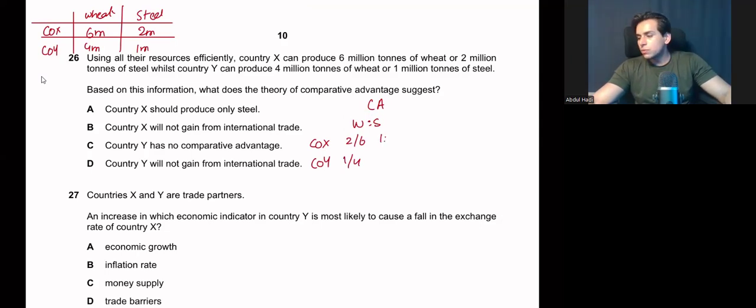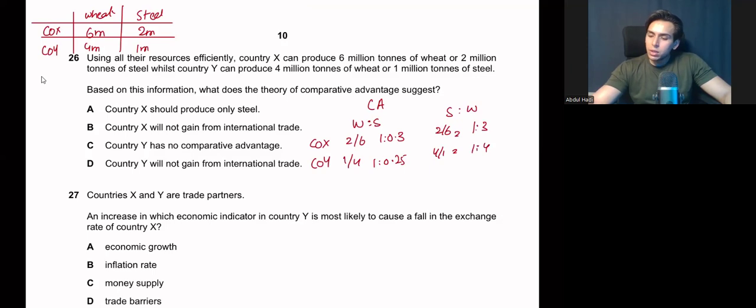This is 1 is to 0.3 and this is 1 is to 0.25. Now let's calculate wheat is to steel, then turn the ratios upside down. The ratio will be 2 over 6 for country X and 4 over 1 for country Y. So the ratio will be 1 is to 3 and 1 is to 4.